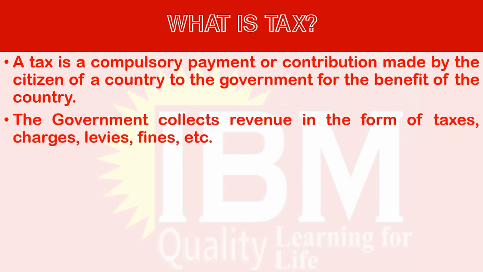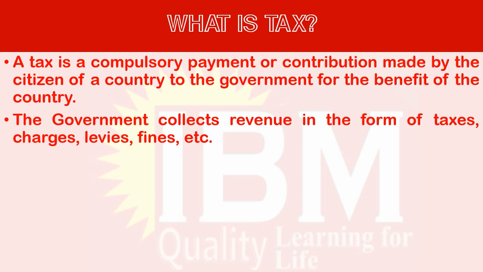Not only tax, there are different kinds of government revenue. The government collects revenue in the forms of taxes, charges, levies, fines, etc. Examples of taxes are income tax, value added tax, nation building tax. These are some of the examples of tax revenue of the government. Apart from tax revenue, there are some charges. For example, if you want to renew your passport or you are applying for a new passport, you have to pay a certain fee to the immigration department. If you are applying for a driving license, you have to pay a charge to the motor traffic department. So these are some of the charges we are paying to the government.